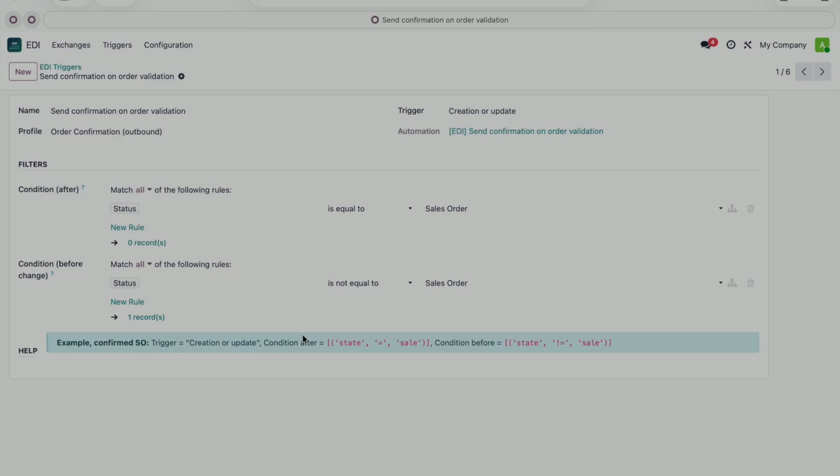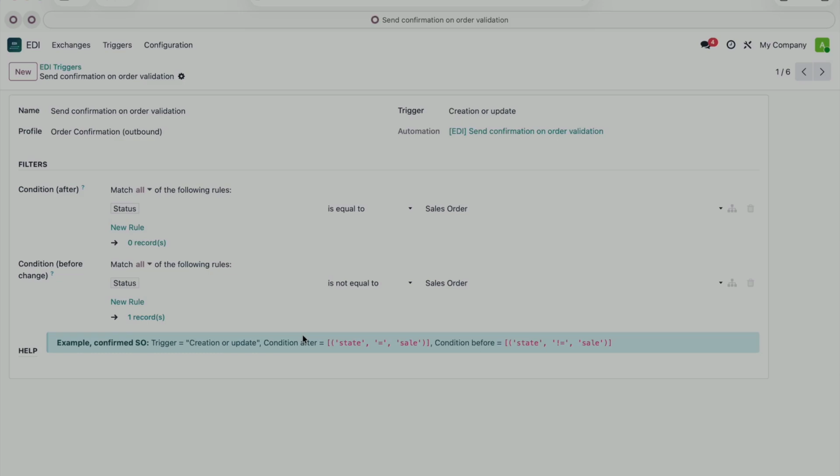meaning confirmed. There are 2 fields, before change and after change conditions. This matters because it means the send only fires on the actual transition, the exact moment the state changes. Not every time the rule runs, just because the record already happens to be in that state.